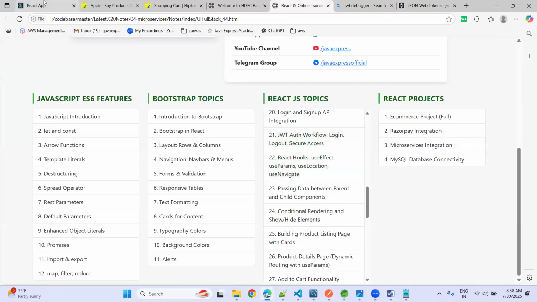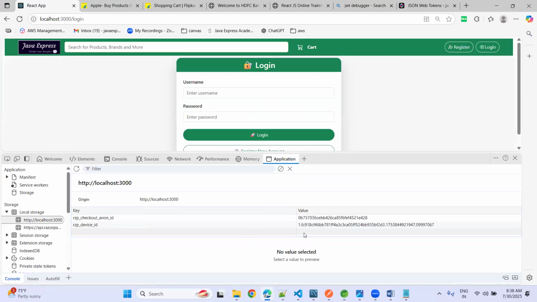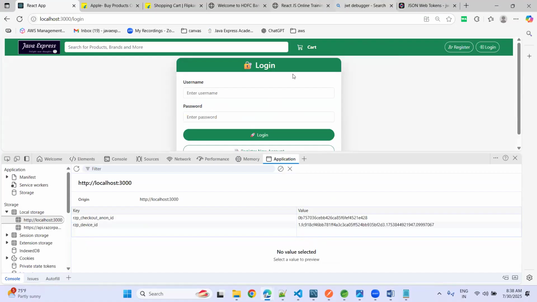Okay, now if you log out here, everything will be clear. No data is available here. Your user information, if not, we will give some expiry time, token expiry, and everything also. We can do that activity as well.